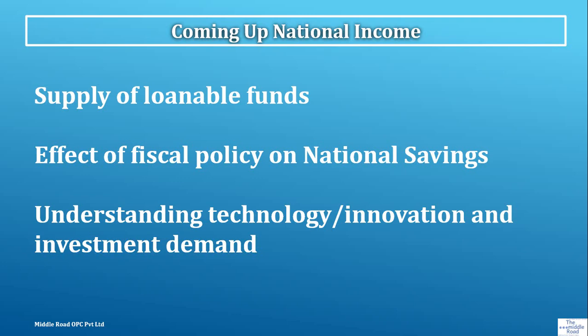We talked about supply of loanable funds. Now this is what is going to be coming in. Now this will be very important topic. So this is something you look out for. We'll see the whole effect of fiscal policy. Now when we are talking about fiscal policy on national savings, it is again on the assumptions which we discussed here. So we'll bring forth those assumptions which we have already considered, and that assumptions is required to make up a model. So whenever you're making a model, you make some assumptions. We discuss what are the endogenous variables, what are the exogenous variables. The exogenous variable here which we'll be using will be fiscal policy, and that will be deciding national saving. So this becomes endogenous. So this is to give you a fair idea. We'll look at both graphs. With this we come to an end.